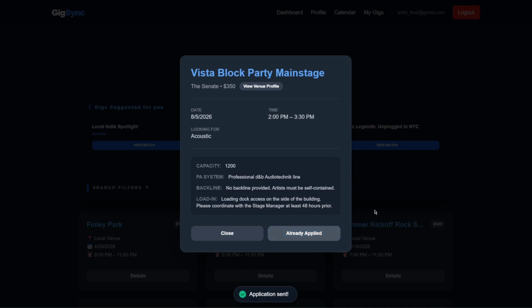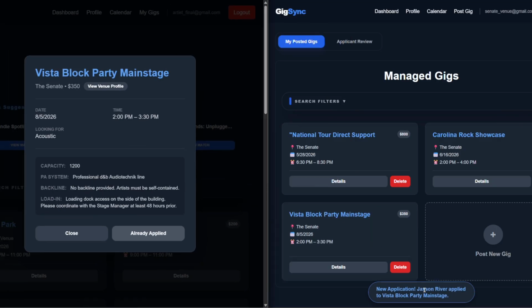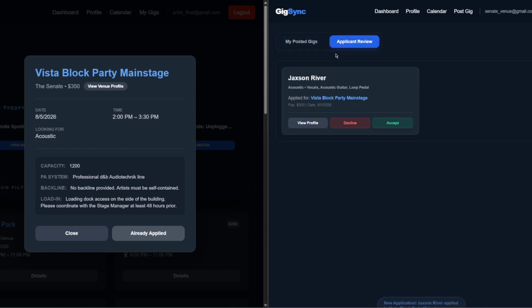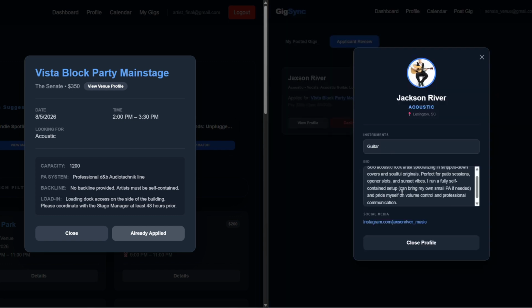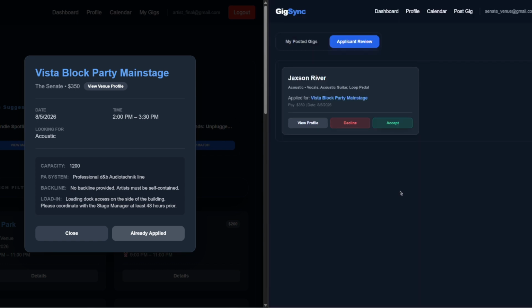After applying to this gig, let's look at the venue's point of view, where we can see this notification pop up after Jackson applies for this gig. So let's look at the applicant review page. In the applicant review page, we can see every artist who's applied for gigs at this venue. So the venue can look at Jackson's profile, see his information, and then determine whether he's a good candidate for this gig. After looking at this, the venue determines that he is a good candidate, so they accept his application.